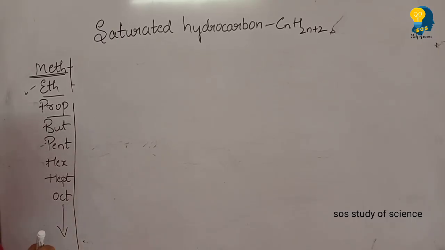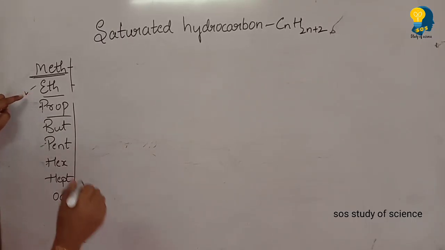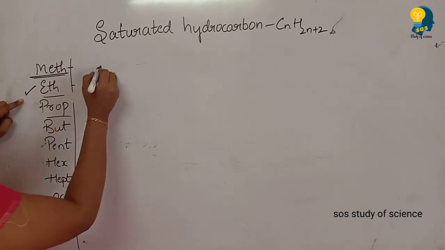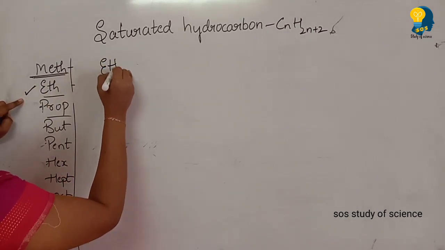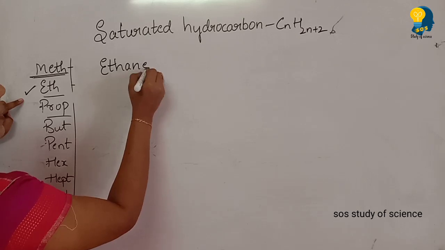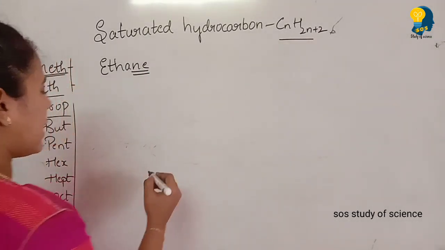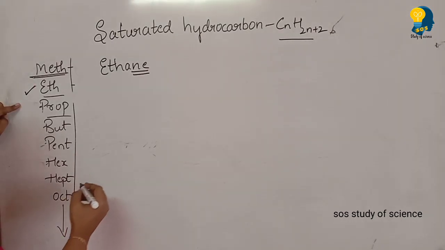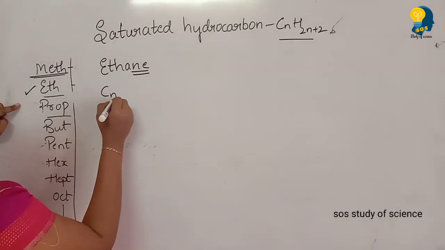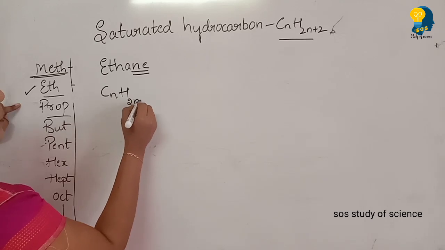So moving to the next member of the alkane, let us now write for ethane. Eth is combining with ane. So what is our molecular formula? The formula is CnH2n+2.